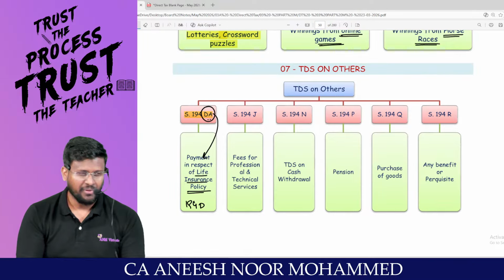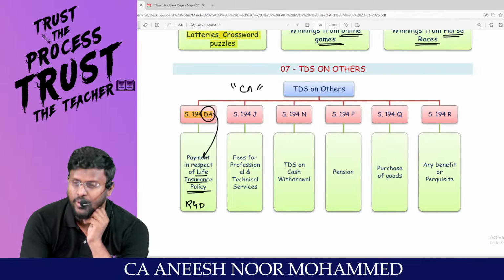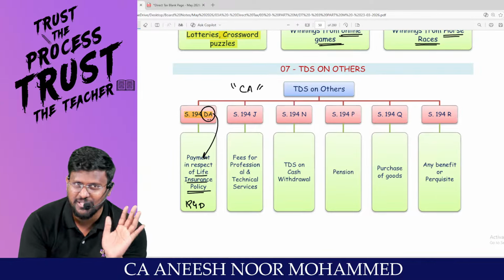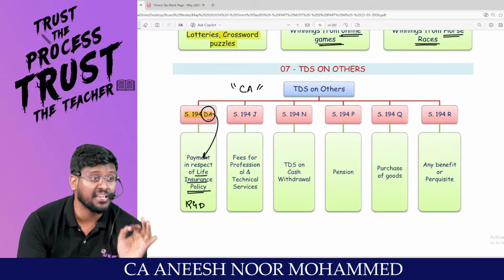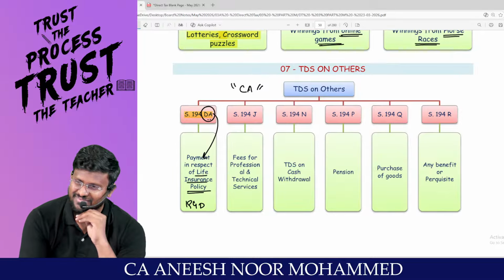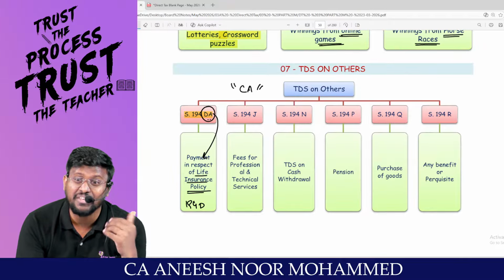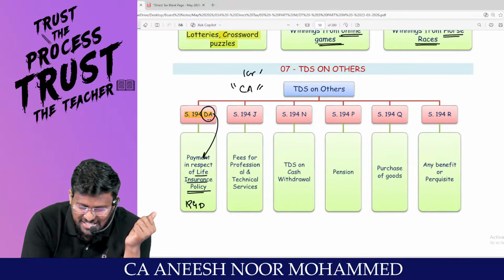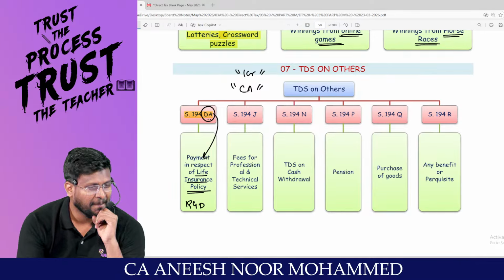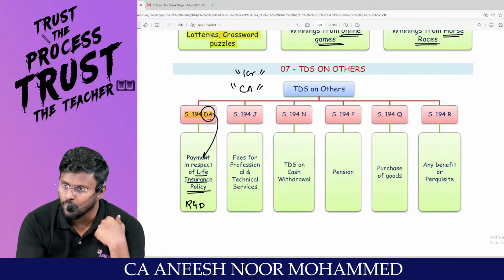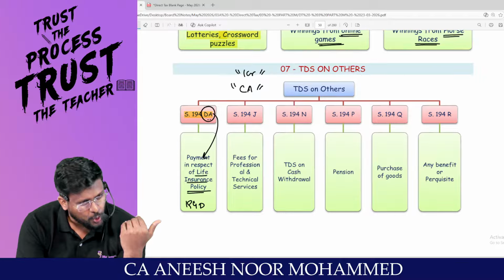Am I right, sir? My simple question to you, which course are you studying? CA course. Will you become a chartered accountant? Just picturize after you become a chartered accountant, you are doing an audit for one of the biggest companies in India called ANM Limited. I said it even before you said it. Right, sir. And you are going to get audit fees of 1 crore. That 1 crore will be debited in the P&L account. It's an expense for me and it's an income for you.